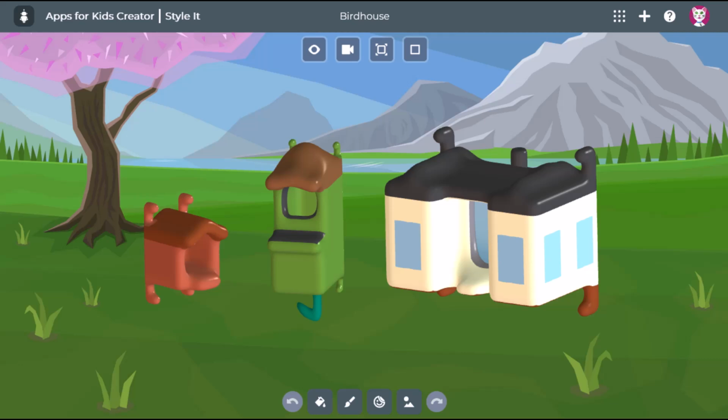Now it's your turn. Will you build a cozy cottage or a soaring bird skyscraper? I can't wait to see what you create. Grab your tools and start building!